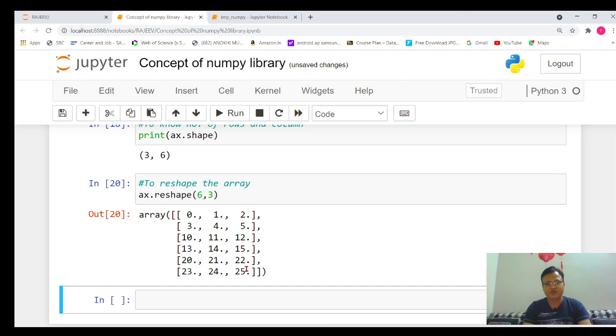So these are a few basic commands. I hope you have learned how we can utilize the concept of the NumPy library in Python.